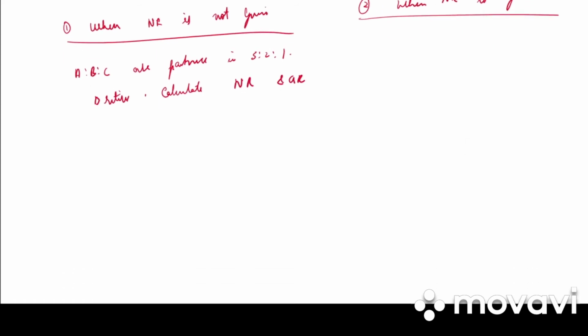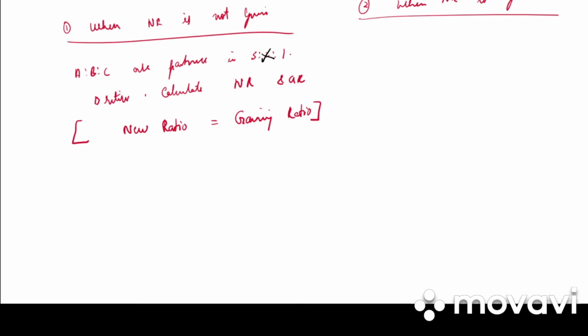So in this problem they have not given us the new ratio. So always remember, when new ratio is not given, new ratio will be equal to gaining ratio. So in this problem A, B, C are partners sharing profit and loss in the ratio 3:2:1.